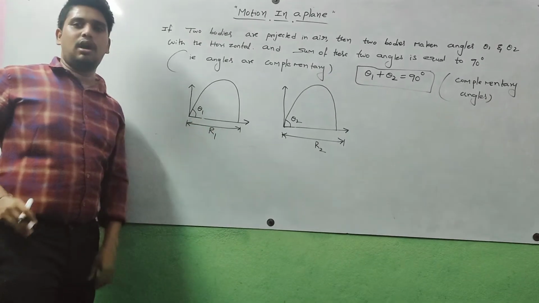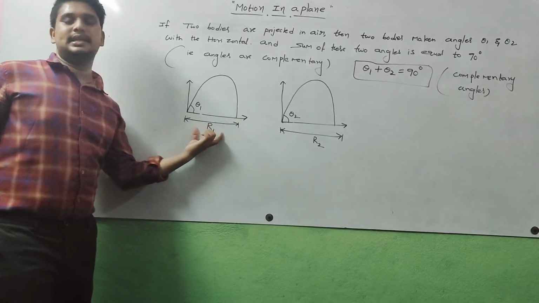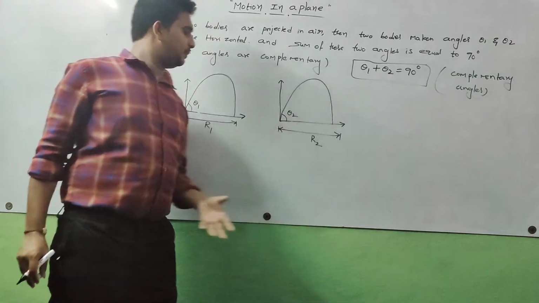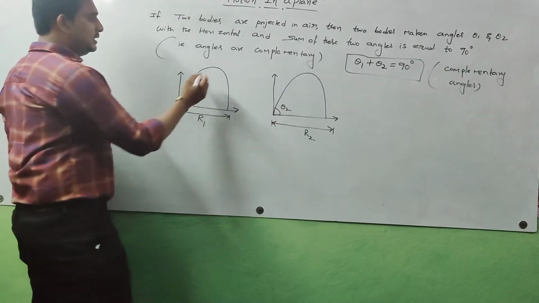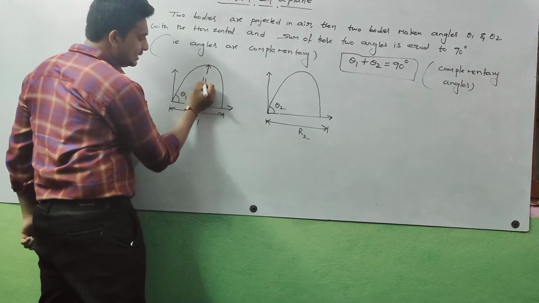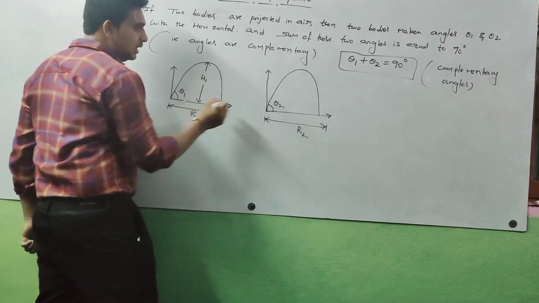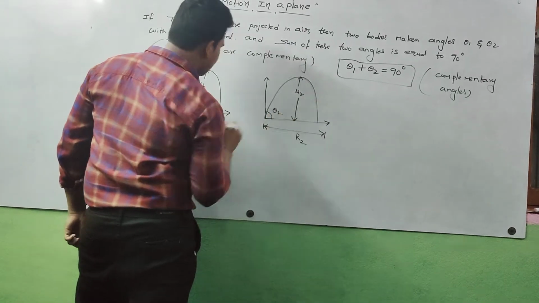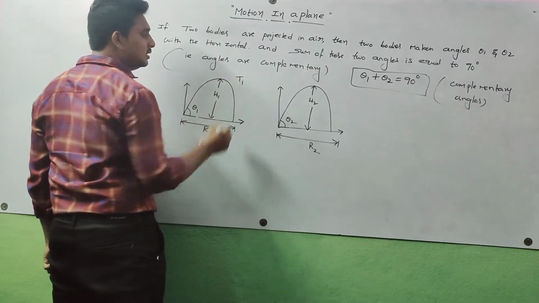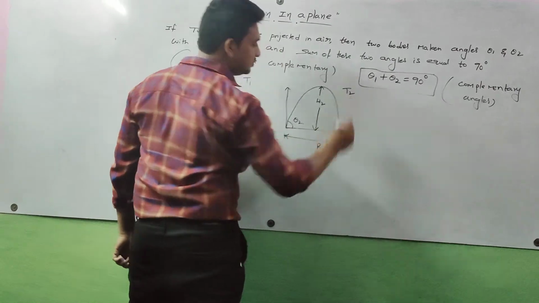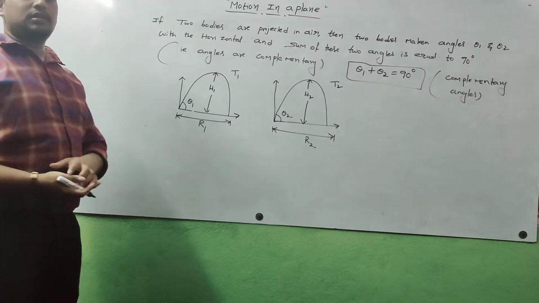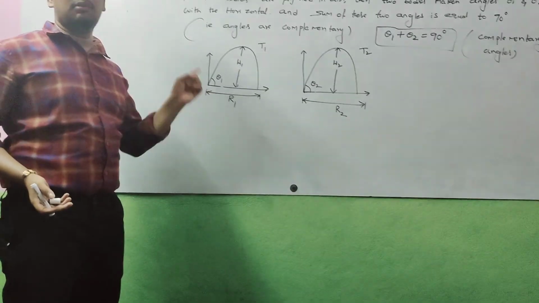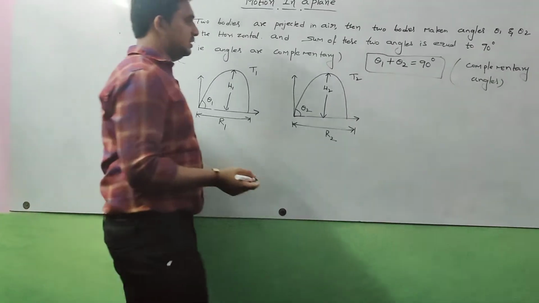This horizontal distance is also called the range. Here the heights are H1 and H2, and the times of flight are T1 and T2. So we need to find the relations between H1 and H2, T1 and T2, R1 and R2.